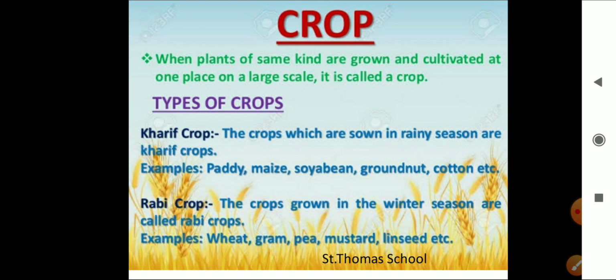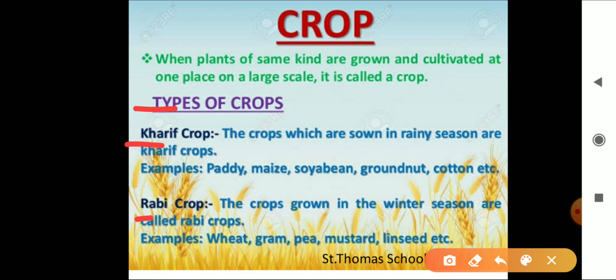The climatic conditions like temperature, humidity, and rainfall vary from one region to another. Accordingly, there is a rich variety of crops grown in different parts of the country. So, these are the types of crops over here, that is kharif crop and rabi crop.